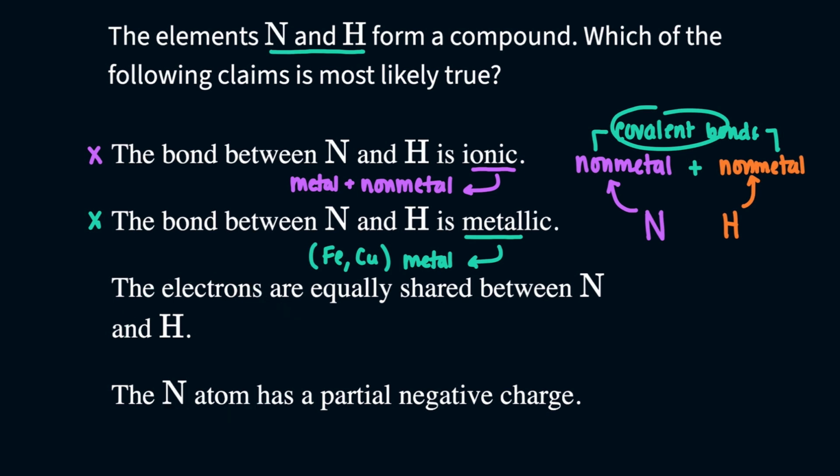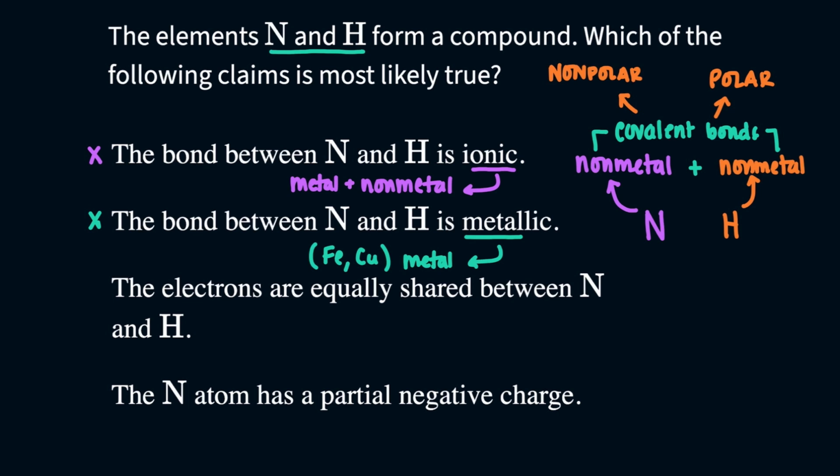But now let's see what they're asking for. They're saying, are the electrons shared equally? Or does nitrogen have the partial negative? Okay. Now, if we're talking about covalent bonds, just know that we have partial charges. We don't have full charges because that's the ionic bonds. But just know that there's two different types of covalent bonds. There's nonpolar, and then there's polar bonds.